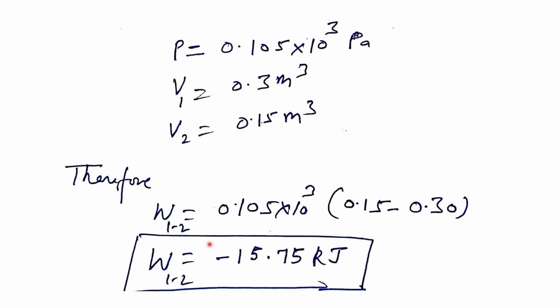Here the minus symbol is used because the work is being done on the gas. We are compressing the gas, and therefore we are doing work on the gas, not getting work from the system. Therefore, here it comes out negative.